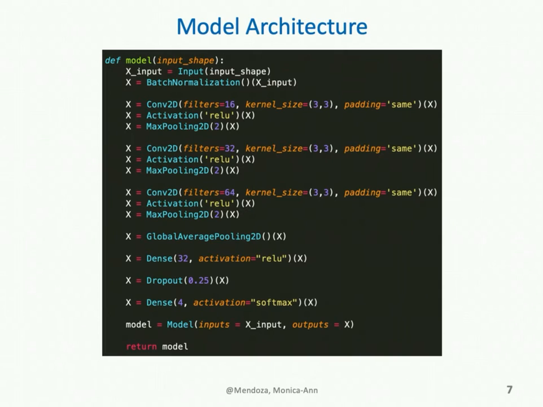I then include a dense layer followed by a dropout layer with a dropout rate of 25%. I use dropout to prevent overfitting to the training set. My final layer is a dense layer with 4 units, with each unit representing one class. I use a softmax activation to output the probability of each class. Later, I can determine the most probable class and assign the audio clip that language label.